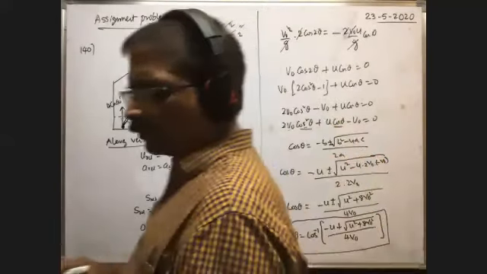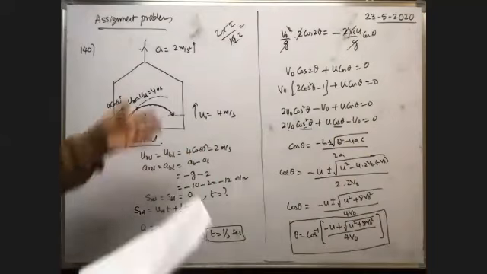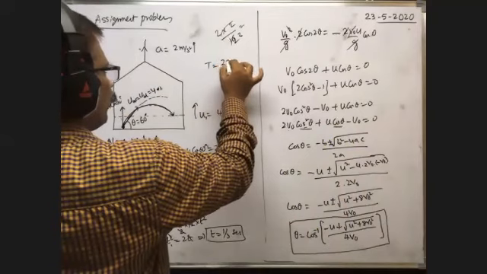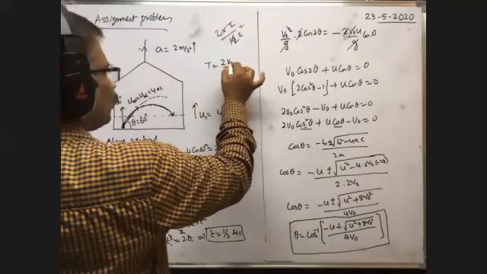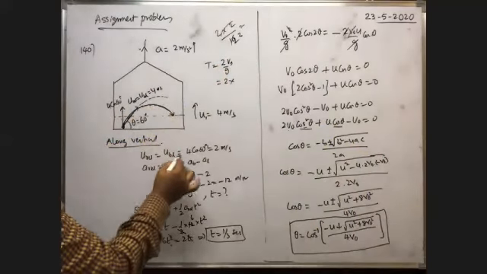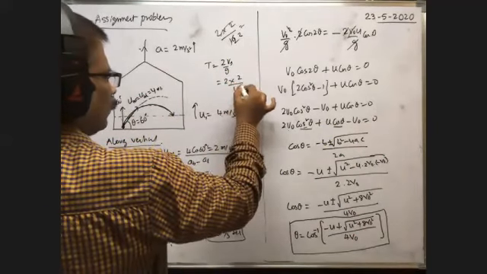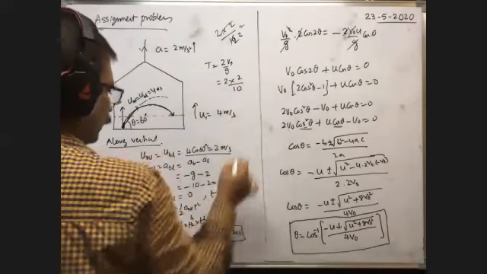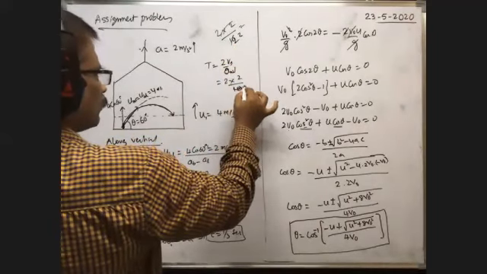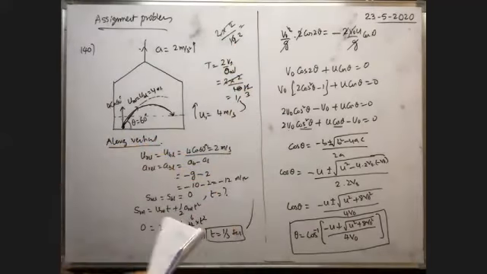Okay, we are getting 1 by 3 only. The answer given is wrong. We are getting 1 by 3 because even if you check, time of flight general formula is 2u by g. That is 2 into vertical component of velocity by g, that means the relative vertical component of velocity by relative acceleration. No, sorry, we have taken the relative acceleration here. A relative means we got 12. Therefore 4 3s are 12, so 1 by 3. We got 1 by 3 only. So 1 by 3 is the answer.